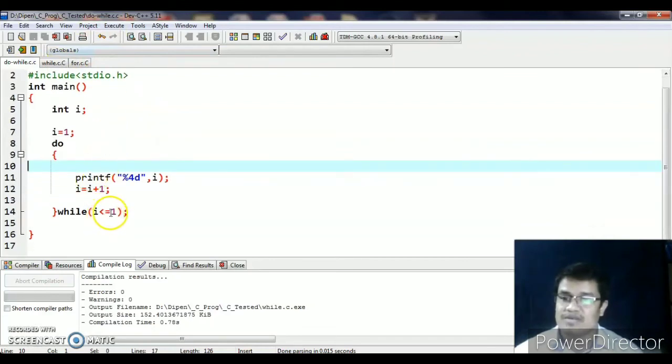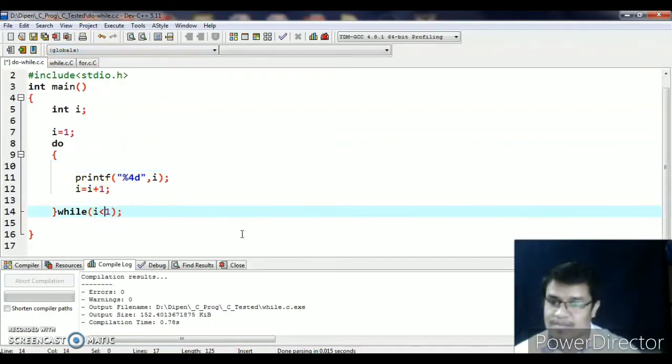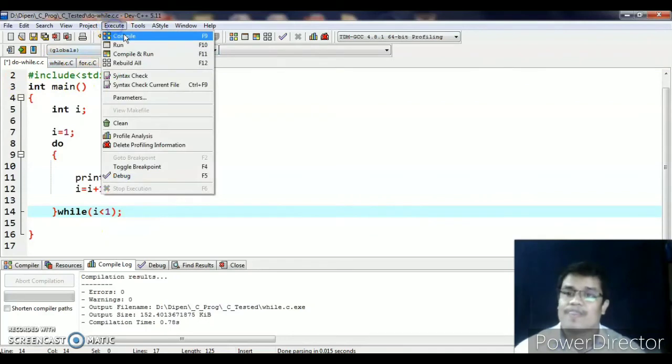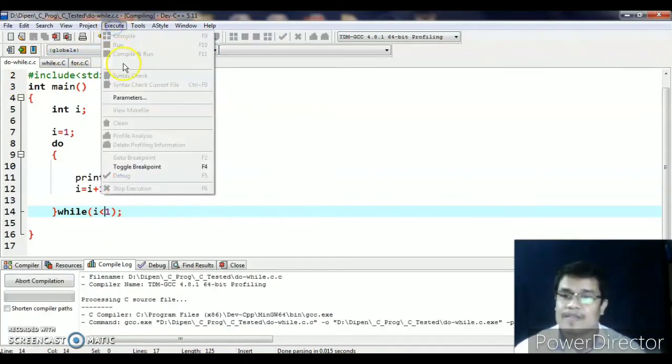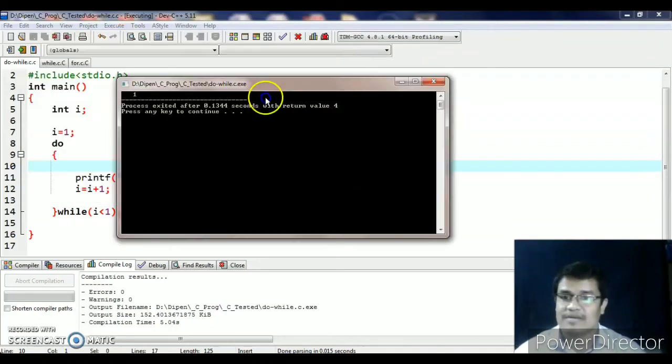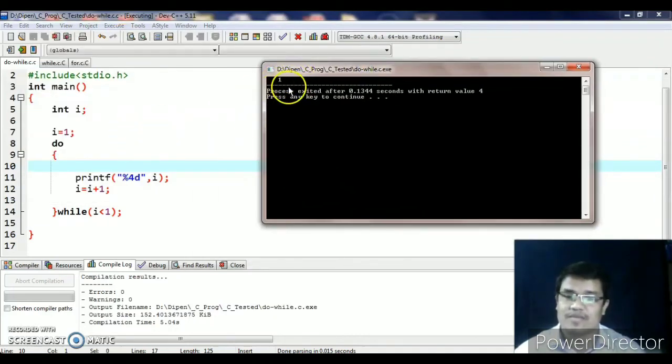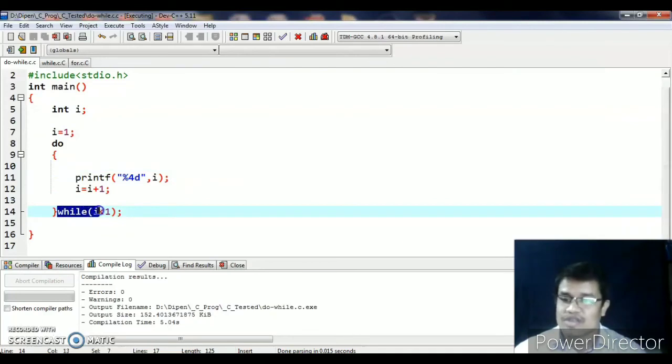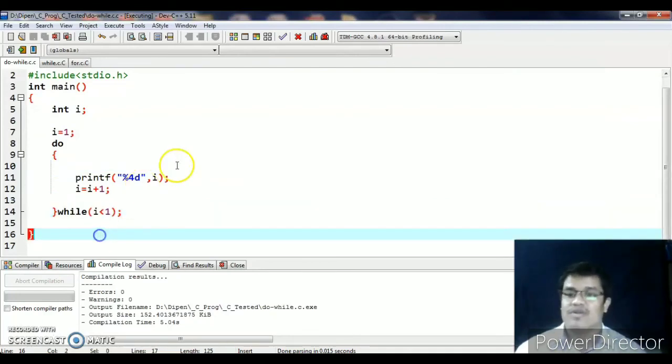But let me clear up one more thing. Let me remove the equal part. I am not giving that equal; I am writing I less than 1 in the do while program. Compile it. Let's run it. So 1 is coming here also. Why is 1 there? Because I equals 1, so 1 is printed. 1 becomes 2. 2 is never less than 1. So only 1 comes here.